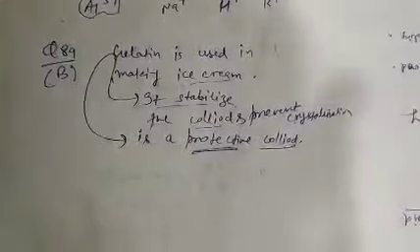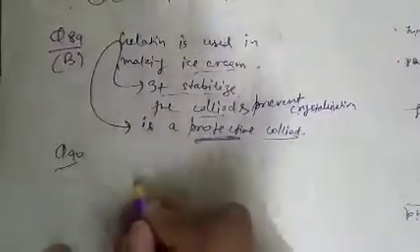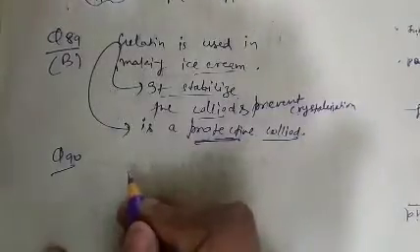See question number 90. Question number 90. Again similar type of question we have discussed already.